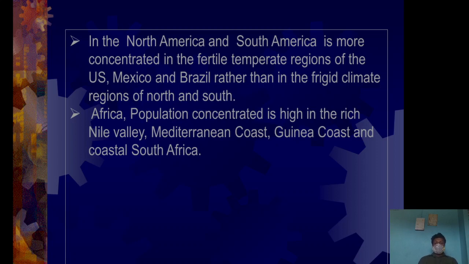And in Africa, we have the Nile River valley area, the Mediterranean coastal area, and the Guinea coast area. This is the coastal South African area. This part is a hub of population because it is concentrated on the primary sector of occupation, that means agriculture.